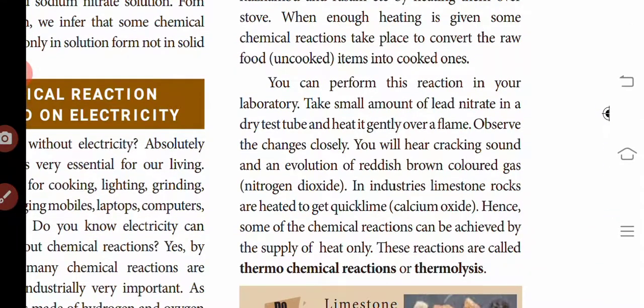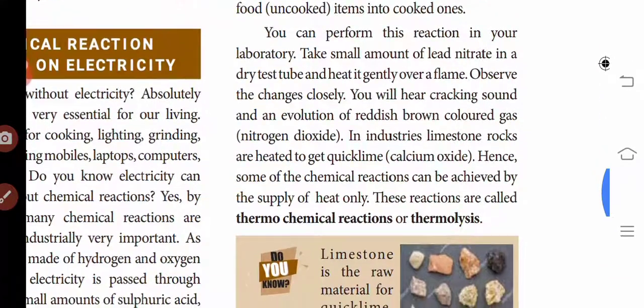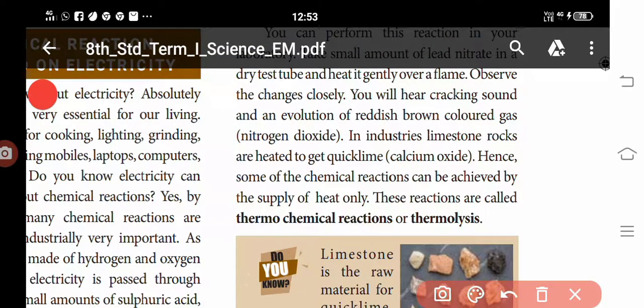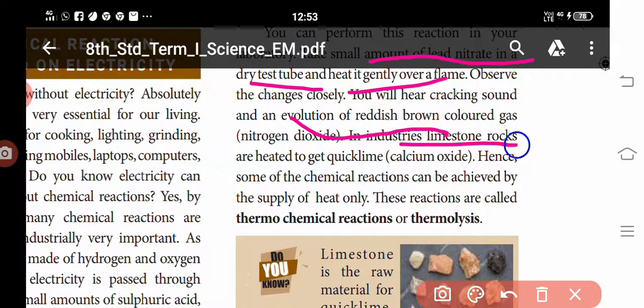You can perform this reaction in your laboratory. Take a small amount of lead nitrate in a dry test tube and heat it gently over a flame. Observe the changes closely. You will hear a cracking sound, and a reddish brown colored gas is evolved. In industries, limestone rocks are heated to get quicklime. Hence, some chemical reactions can be achieved by the supply of heat only.